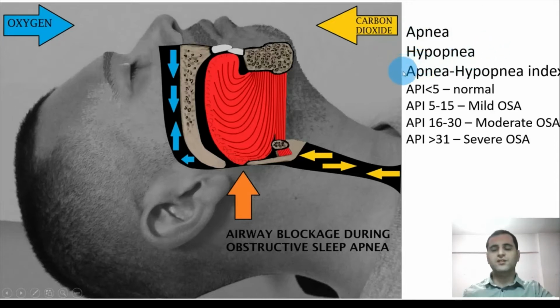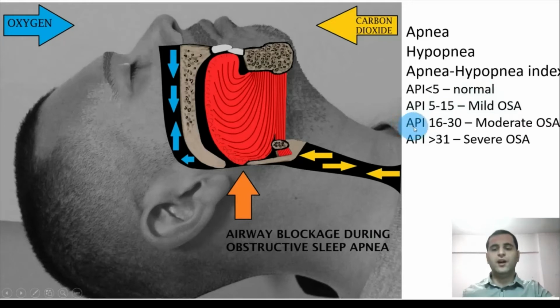Apnea-hypopnea index implies the number of apnea and hypopnea episodes in 1 hour. If the apnea-hypopnea index is less than 5, meaning the patient has less than 5 apnea or hypopnea episodes in 1 hour, then it's normal. If it is between 5 and 15, then it's mild obstructive sleep apnea, and in this condition, generally non-medical treatment is used.